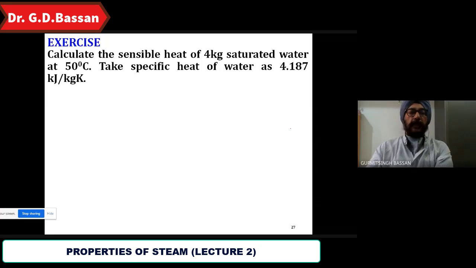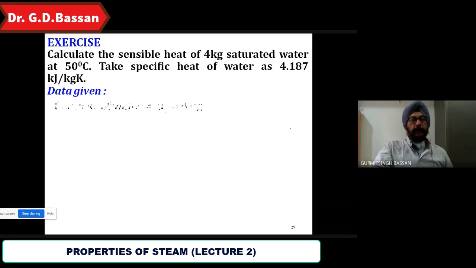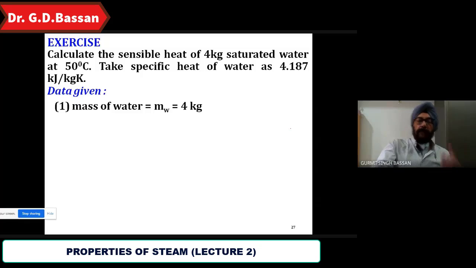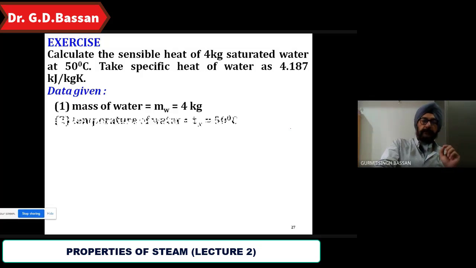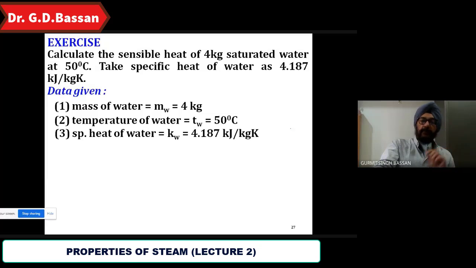Now let us take an example. Calculate the sensible heat of 4 kg of saturated water at 50 degrees Celsius. Take specific heat of water as 4.187 kilojoule per kg Kelvin. What is given? Mass has been given as 4 kg, temperature of water is 50 degrees Celsius, and specific heat of water is given as 4.187. So what will you do? What is the equation?